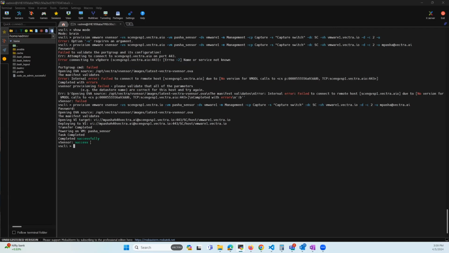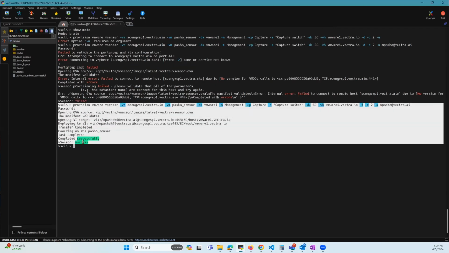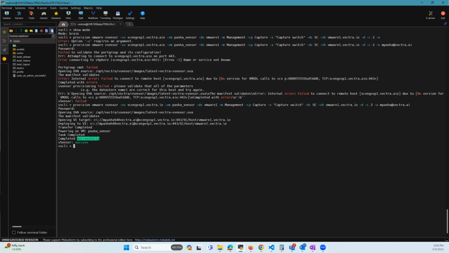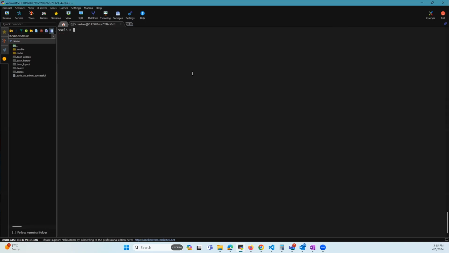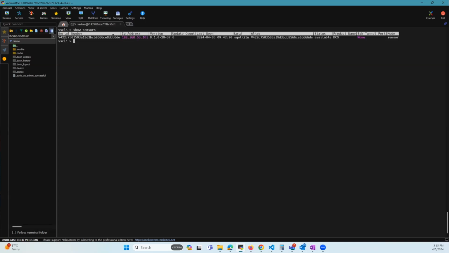All right, now you can see that the provisioning of the vSensor is completed successfully. Let's give it a few more minutes to make sure that the sensor gets paired to the brain, and let's catch up once the sensor is paired. All right, so let's now do the sensors. Now you can see that the sensor is deployed with the serial number, and it's available for pairing. It's not paired yet because I haven't allowed it on the UI for auto pairing.